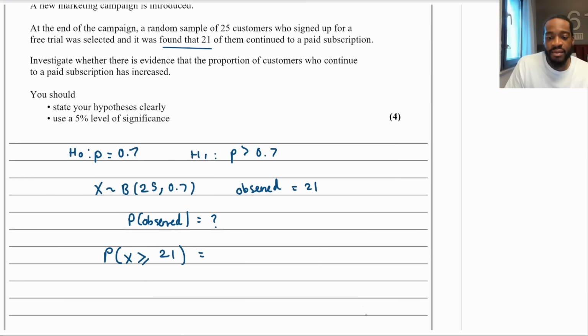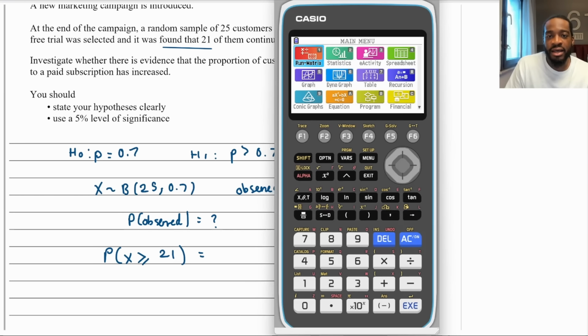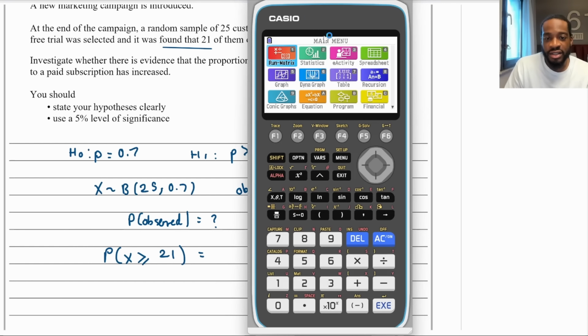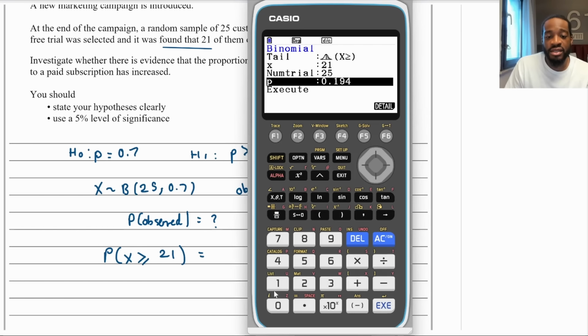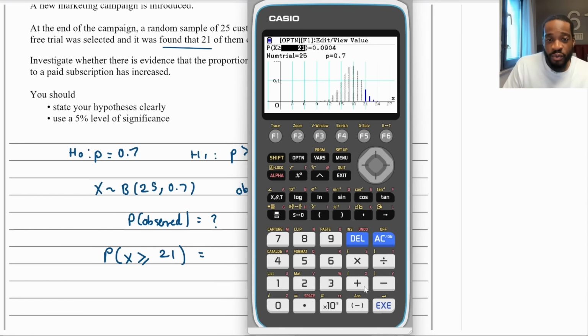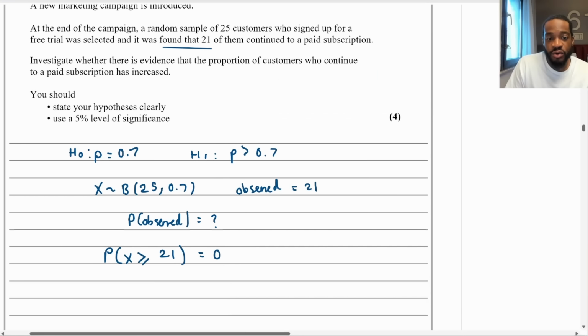Okay. So I'm going to get my calculator. I'm going to use my Casio and figure out what that probability would be. So I'm going to click execute, and then we want binomial. I'm going to change X to 21, and it's still greater than, which is fine. The number of trials is going to be 25, and the probability is going to be 0.7, isn't it? So putting that in, what do we get? We get 0.904, right? So 0.09, isn't it?